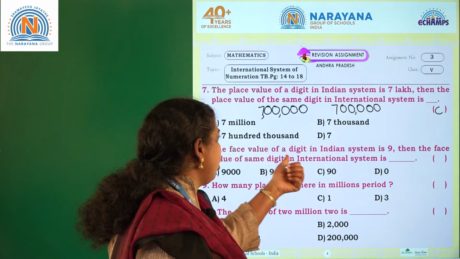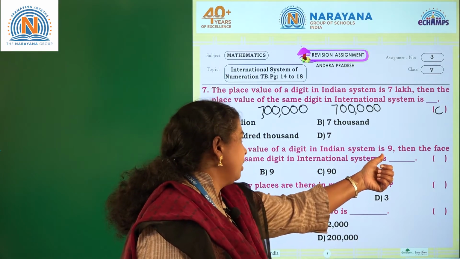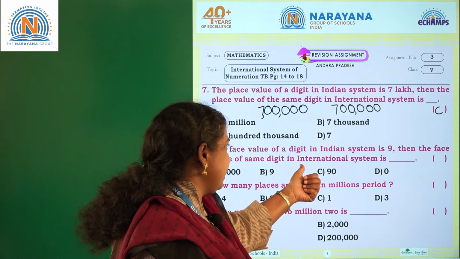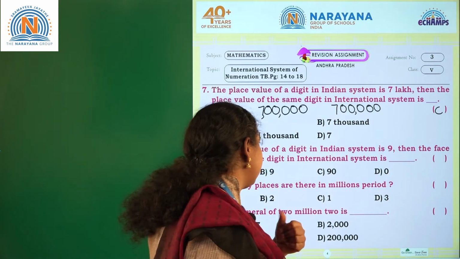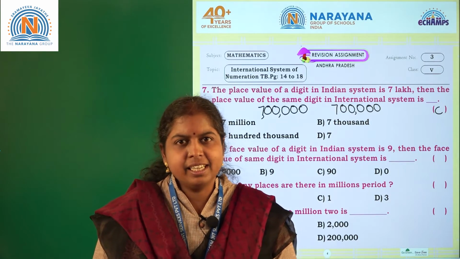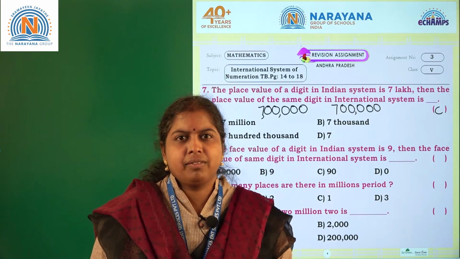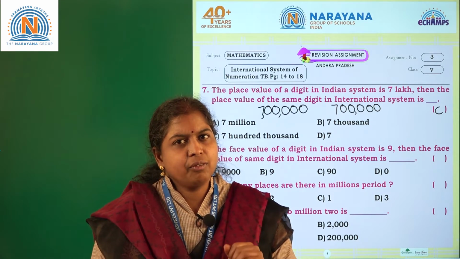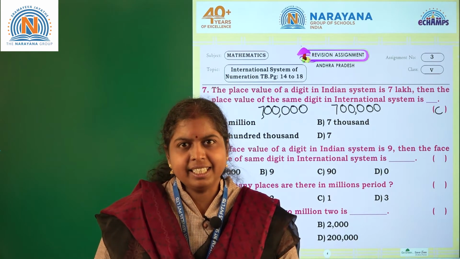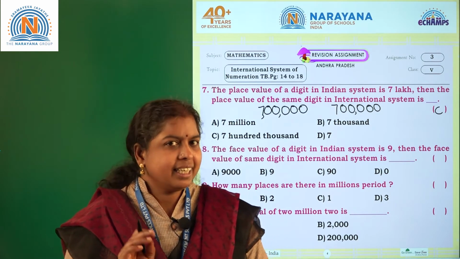The face value of a digit in Indian system is 9. What is the face value of a digit in Indian system? It is 9. Then the face value of same digit in international system is, face value of a digit in any number is the digit itself. What is the definition of face value of a digit? Face value of a digit in any number is the digit itself.